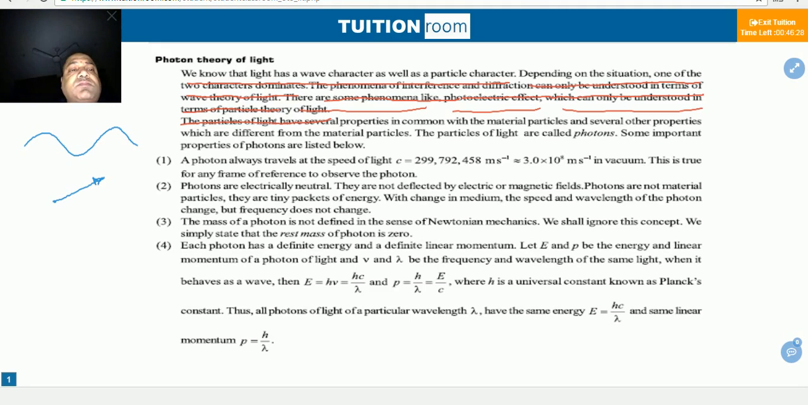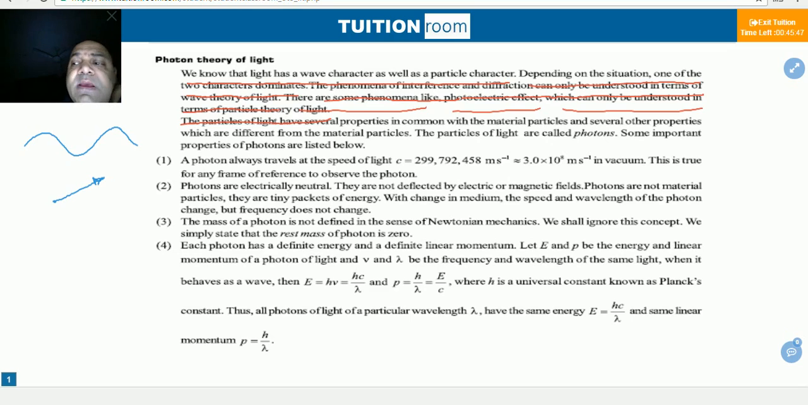Now, there was a person named Huygens. He said that light has a wave nature. Wave nature means it will travel like waves. But still there were some phenomena like photoelectric effect and Compton's effect which cannot be understood in terms of wave theory of light. Then scientists concluded that light has a dual nature. Sometimes its wave nature is dominant and sometimes its particle nature is dominant.